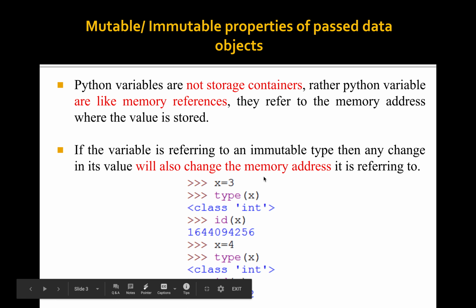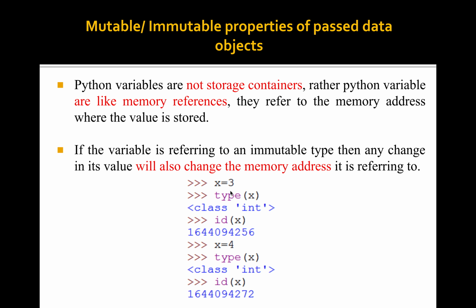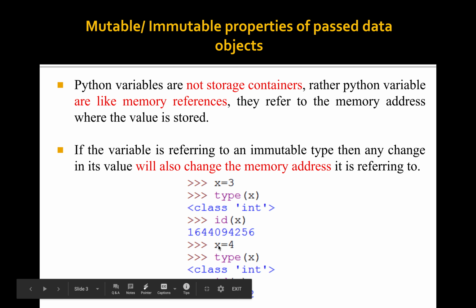In the first line, it is given x equal to 3. What it means? The value 3 is assigned to x. So what is the type of x? Its type is integer. What is the use of function id? id returns the memory address of that particular variable. So id of x returns the memory address. Then I change the value of x to 4.